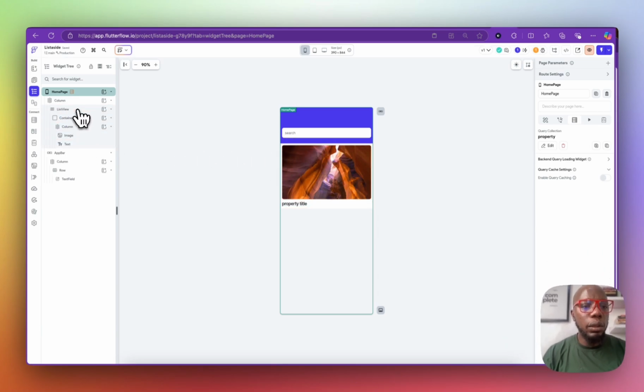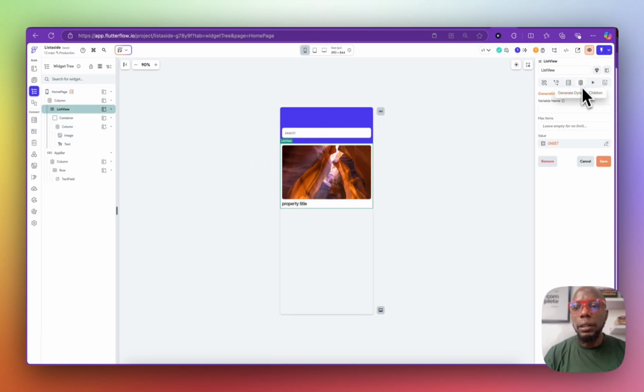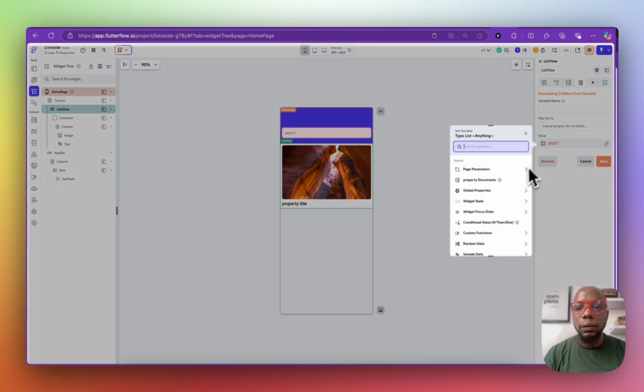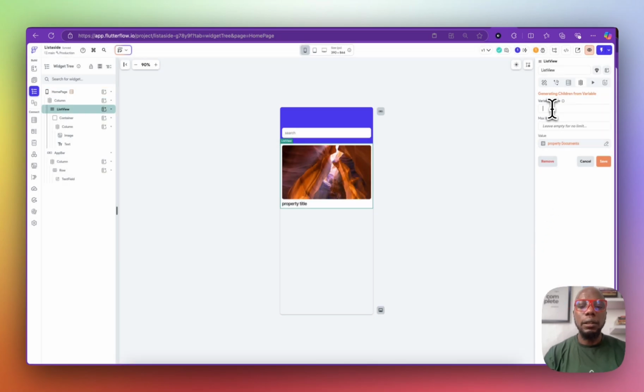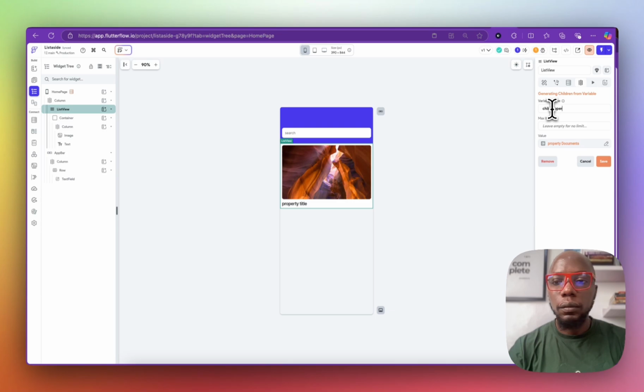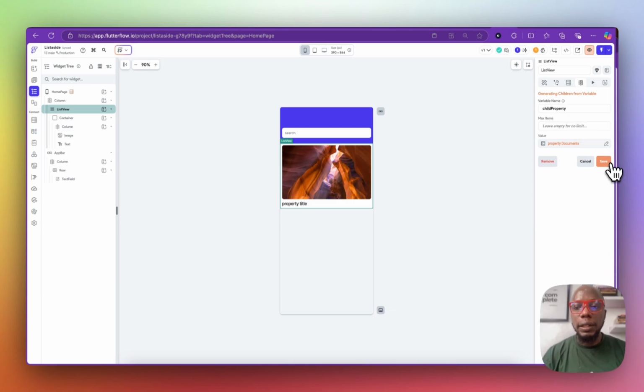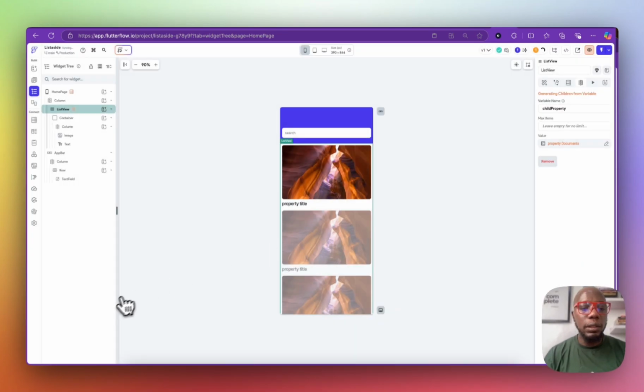So once we do that, we come to this list view and then we click on this and we're going to generate children in the list view. And we'd say we want to generate the children from this item, from the data that we generated before, and we'd say child property, right? And we say save, so you can see what's going to happen. We're going to have a whole lot of images right here.